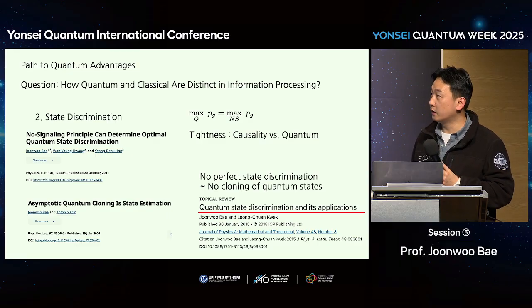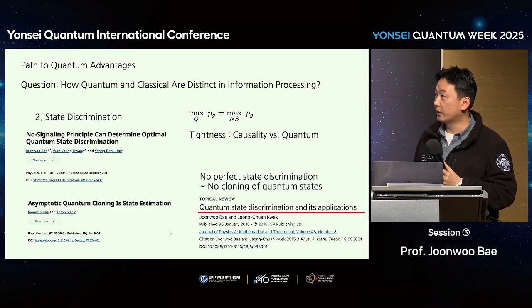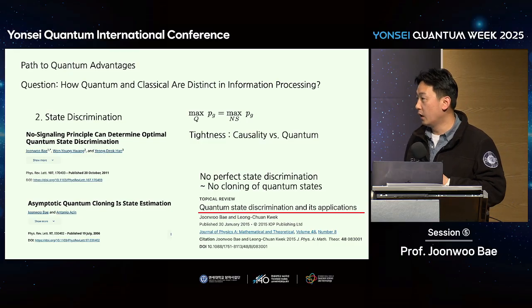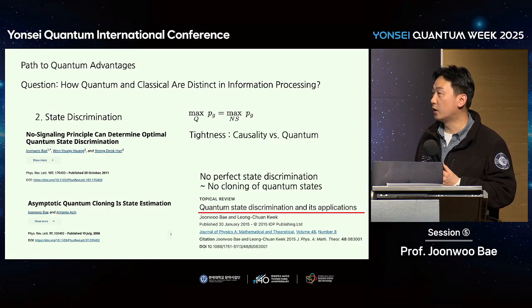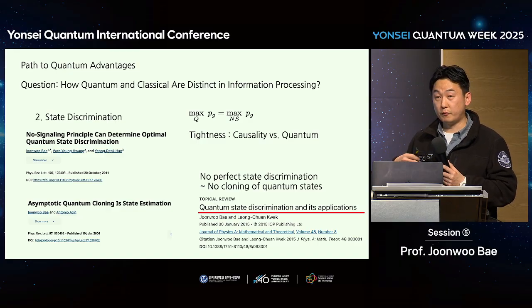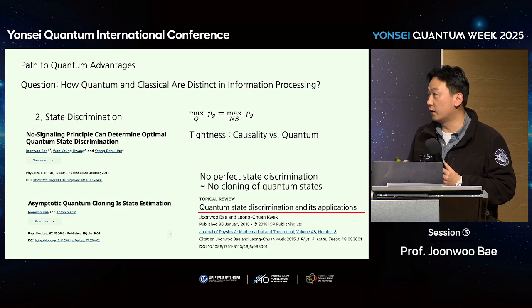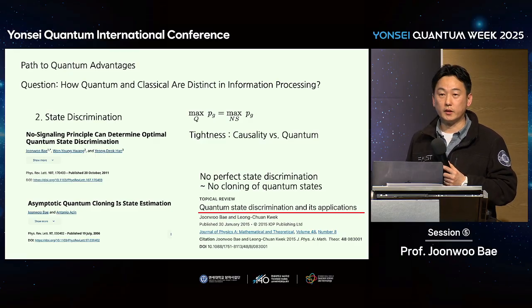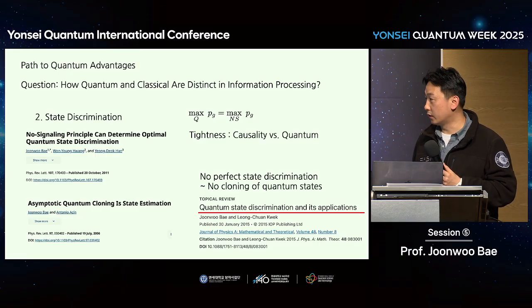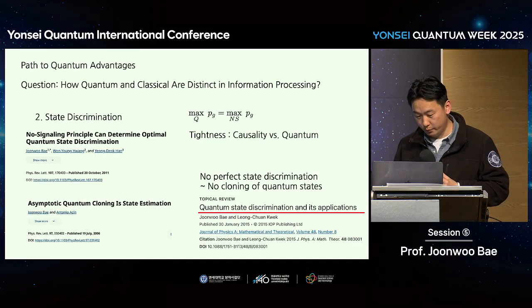But in state discrimination, there's no gap. So no signaling principle can tightly dictate or determine optimal quantum state discrimination. And quantum state discrimination is conceptually also equivalent to the no cloning theorem. So if a physical theory, like a generalized probability theory, contains no cloning of states, then it also implies that the theory should contain no perfect state discrimination, and vice versa. I've explained this one in the review.